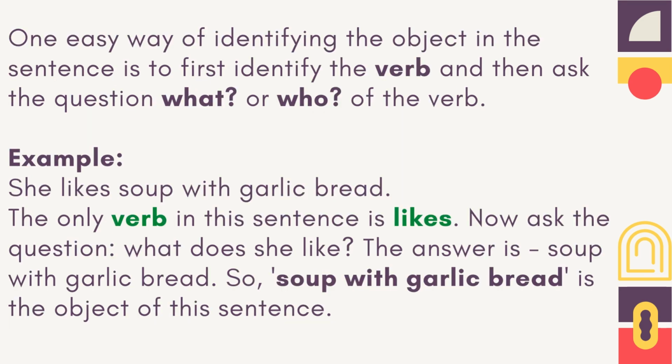One easy way of identifying the object in the sentence is to first identify the verb and then ask the question what or who of the verb. Example. She likes soup with garlic bread. The only verb in this sentence is likes. Now ask the question, what does she like? The answer is, the soup with garlic bread. So, soup with garlic bread is the object of this sentence.